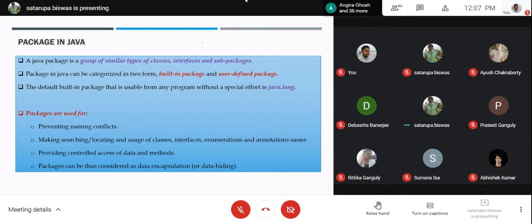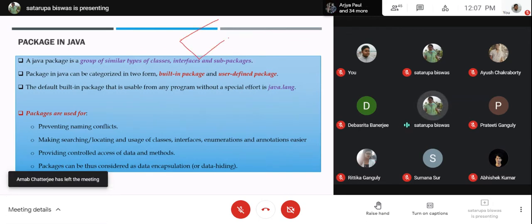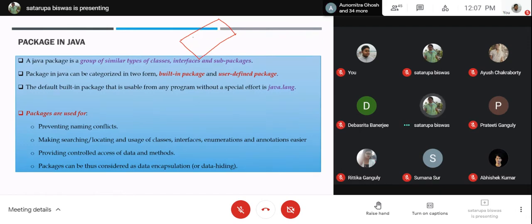suppose you are trying to make an automated system to control a particular company, say an ERP system of a company. Inside the company, there are a number of sub-modules present. We are not going to keep all the classes inside one particular folder.